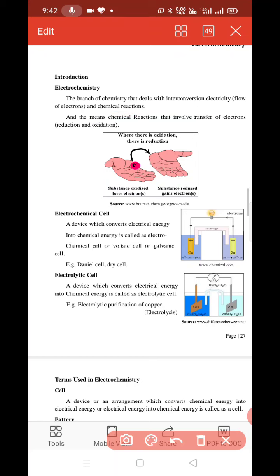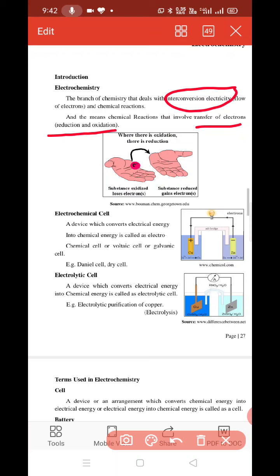The chemical reaction that involves transfer of electrons is called electrochemistry. What type of chemical reaction involves transfer of electrons? That is reduction and oxidation. In oxidation and reduction reactions, there is a transfer of electrons, and this transfer interconverts electricity.